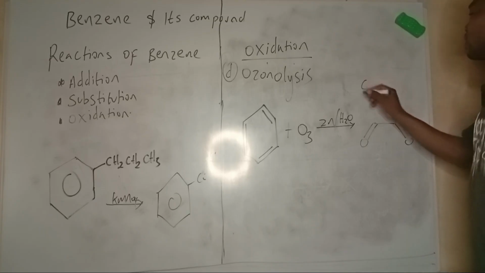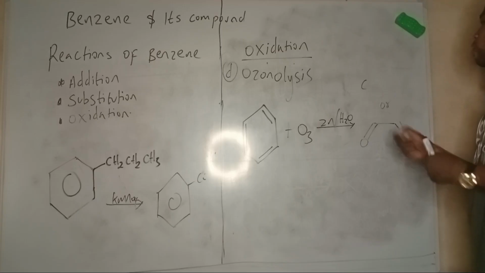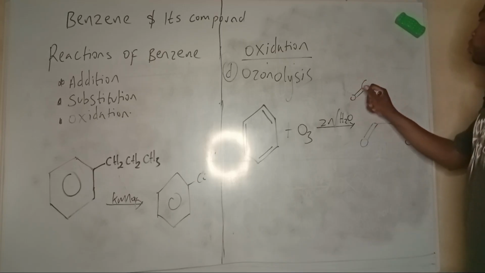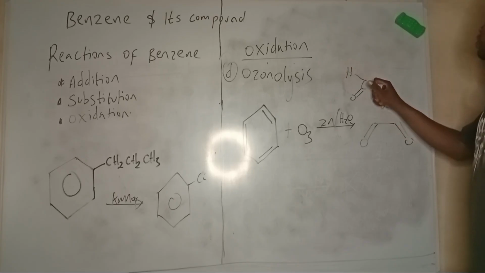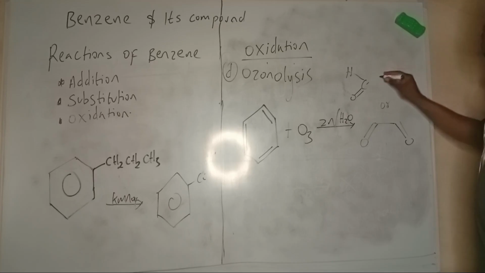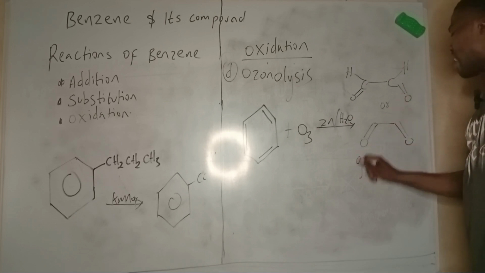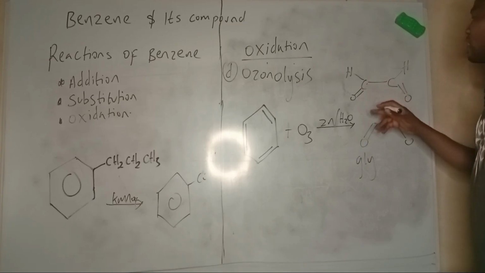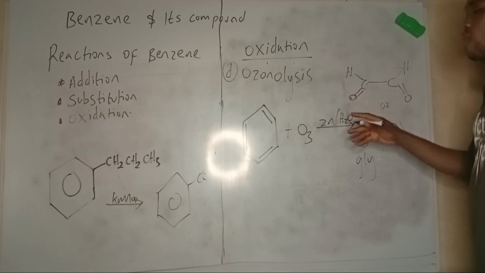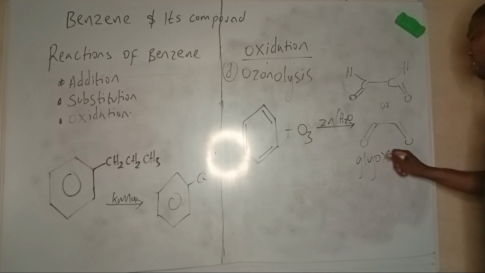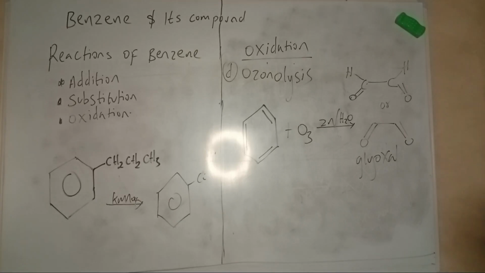Something like C double bond O H, C double bond O H. This compound is ethane diol, or what we call glyoxal. So ozonolysis of benzene gives us glyoxal. I would like to show the mechanism, but I will do a special video on this because of time.